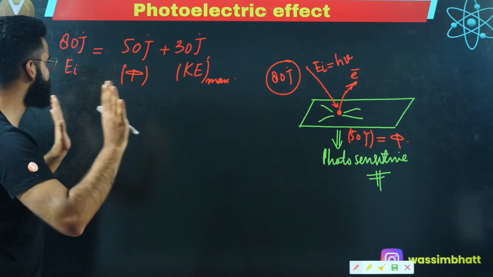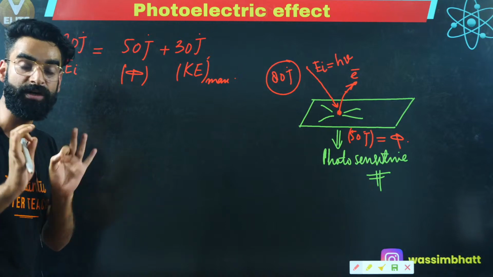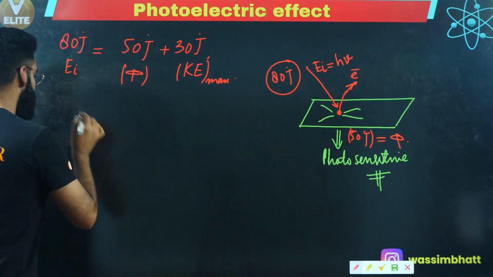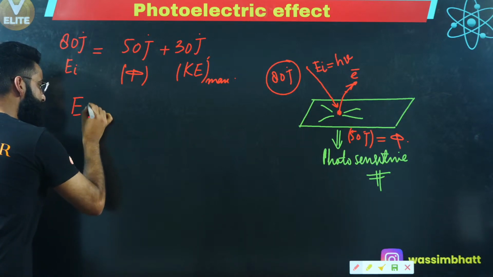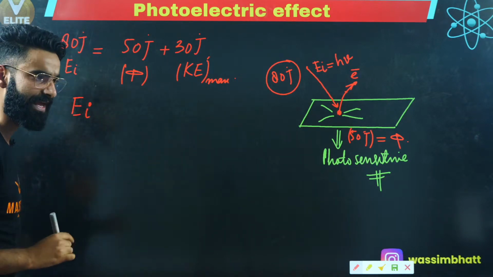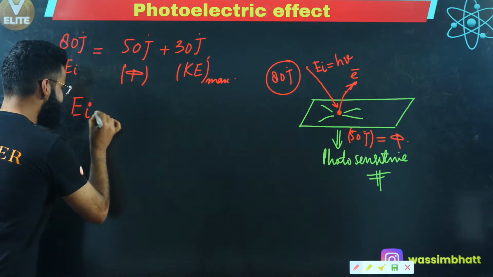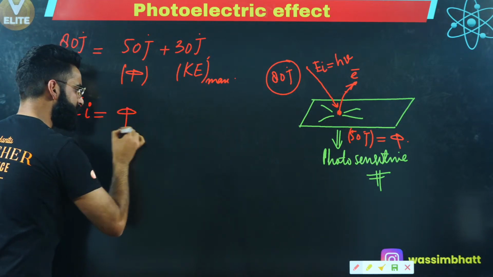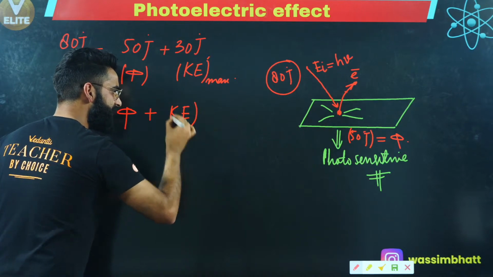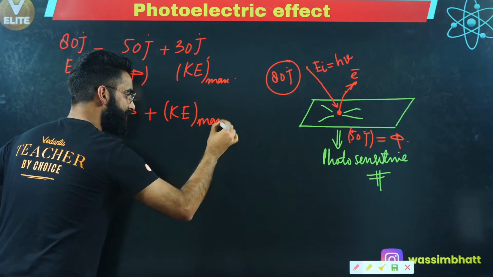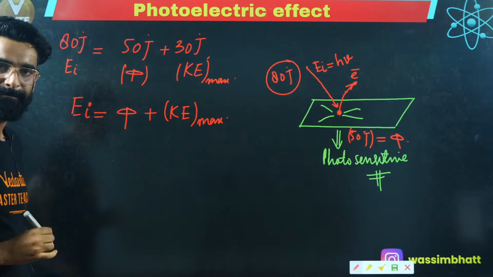So people, I'm going to generalize the equation over here, which is what I call the photoelectric equation. I can say incident energy which I'm giving in the form of light radiation is equal to work function, which I'm representing by phi, plus the maximum kinetic energy which is imparted to the electron. Yes, as simple as that, right?